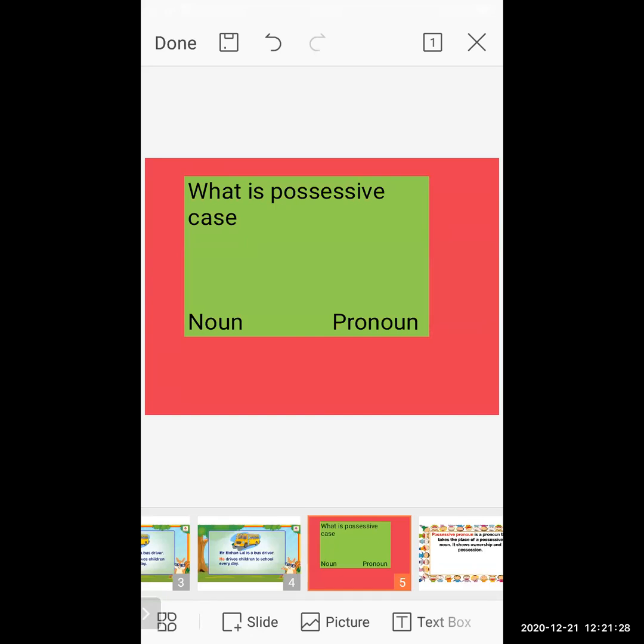So if you are making a noun possessive, definitely the person's name should be there. If the person's name is there, don't write just the simple person name. There you have to add apostrophe s.